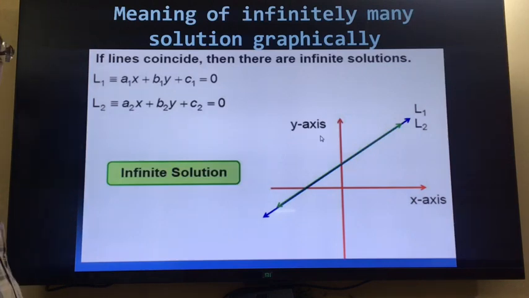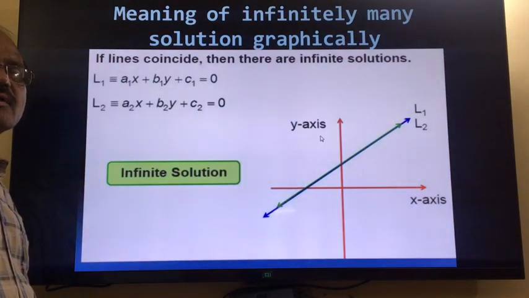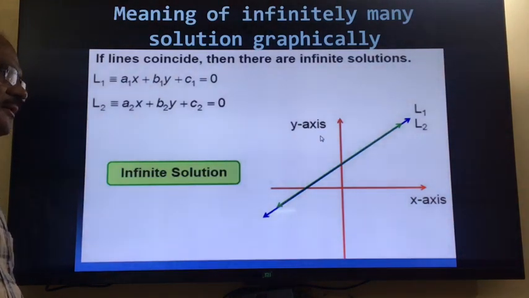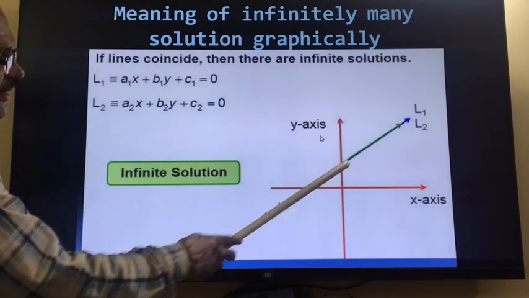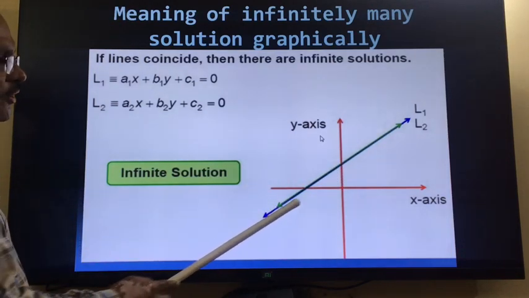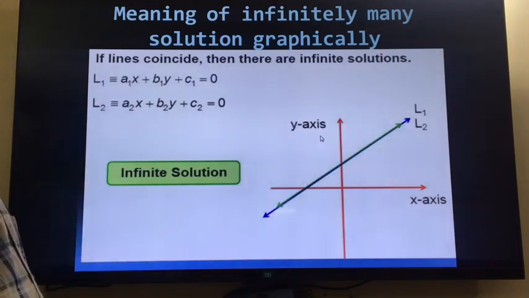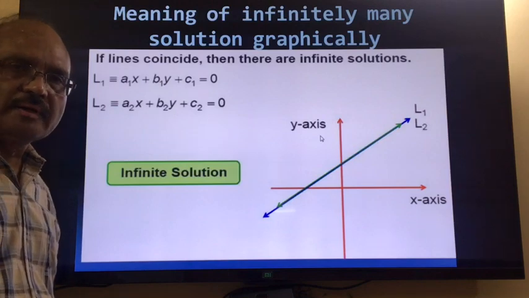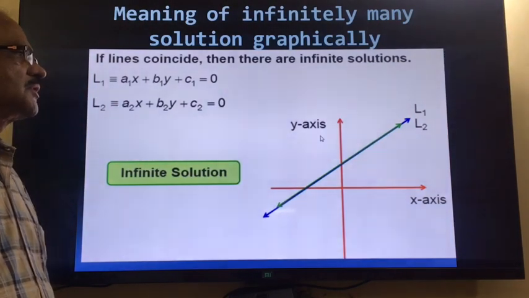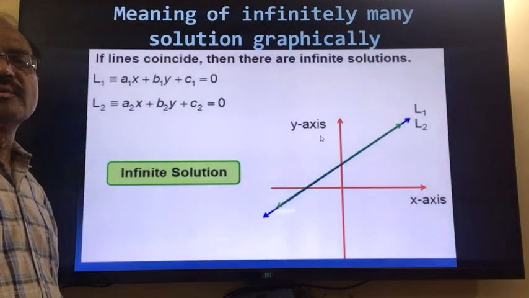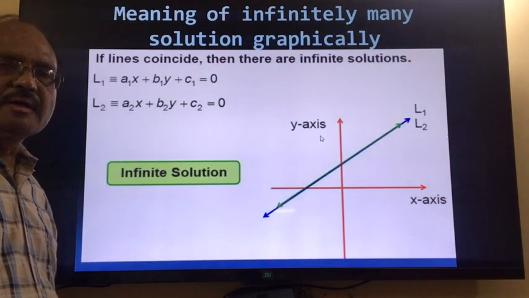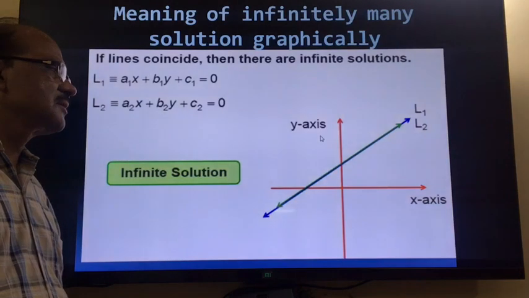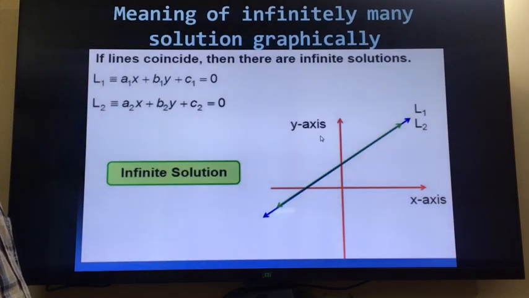Then in this case one line is overlapping the other, so it means the lines are coinciding, and if the lines are coinciding, then each point of the green line will touch each point of the blue line. So all the points will intersect, these points will be infinite. So we can say two lines are intersecting at infinite points, and that is why these two lines have infinitely many solutions. So this is a case of infinitely many solutions. Whenever two lines are overlapping or coinciding with each other, we can say they have infinitely many solutions.